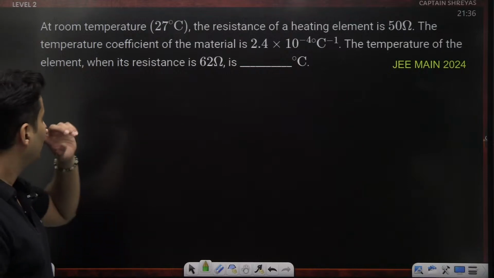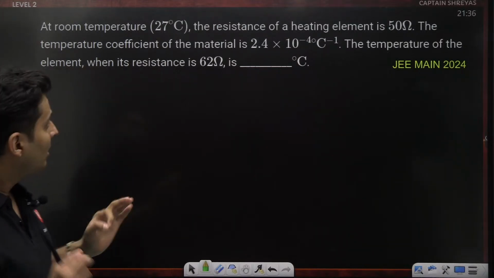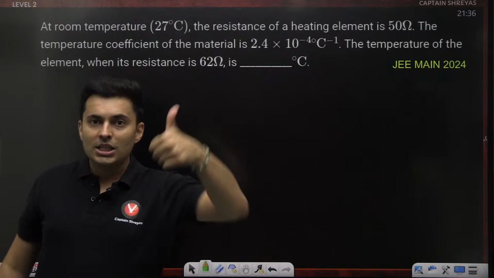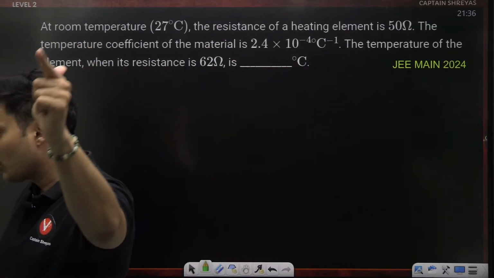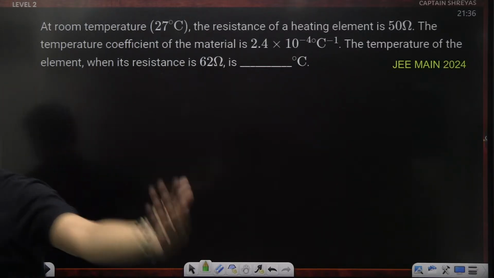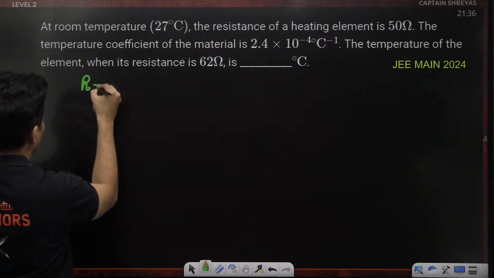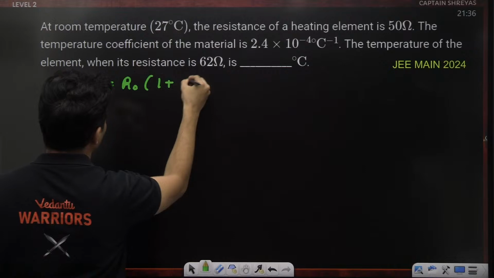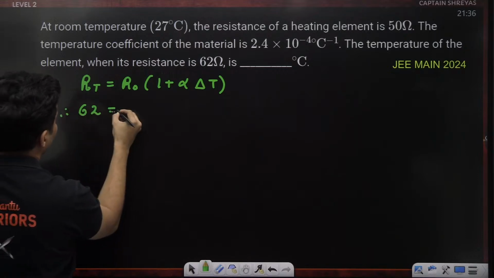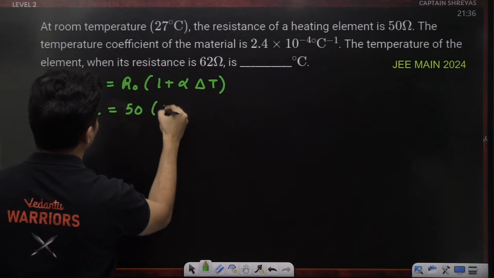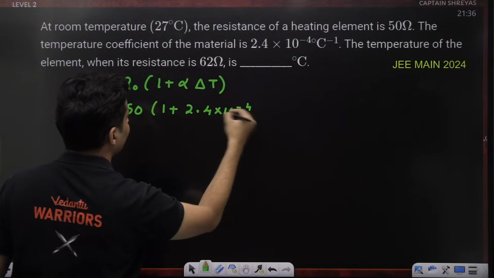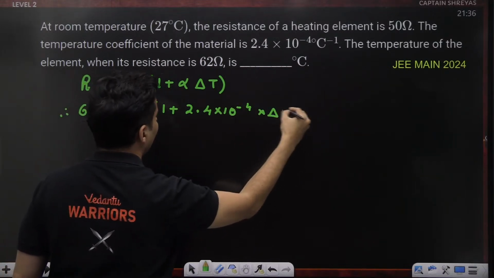A room, at certain temperature, resistance so much, temperature coefficient so much, temperature when the resistance is 62. Guys, coefficient of thermal expansion, direct formula, nothing more, nothing less. Everybody remembers, apply it, you will get it. So resistance at temperature T is R naught into 1 plus alpha delta T. RT is basically 62, R naught is basically 50, alpha is 2.4 into 10 to the power minus 4, and into delta T.